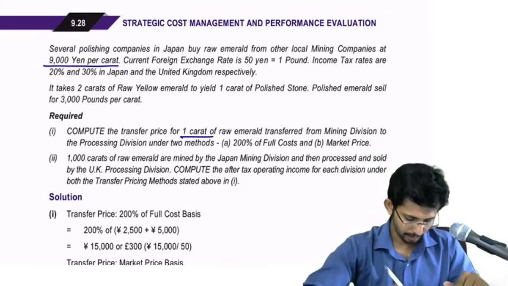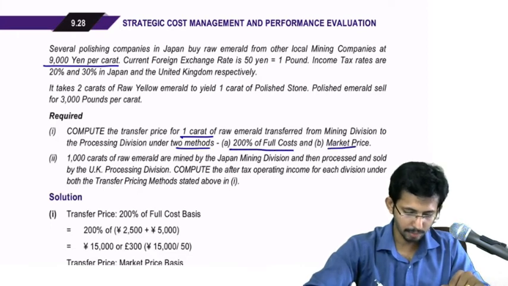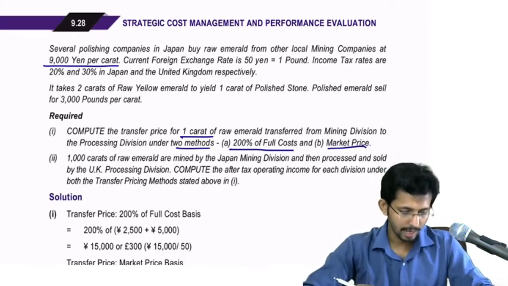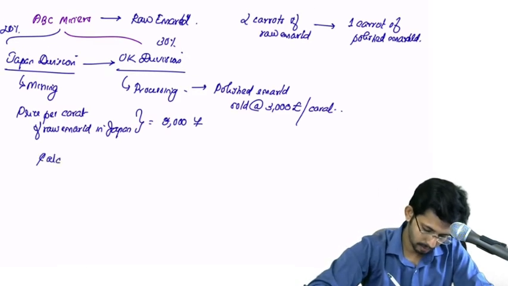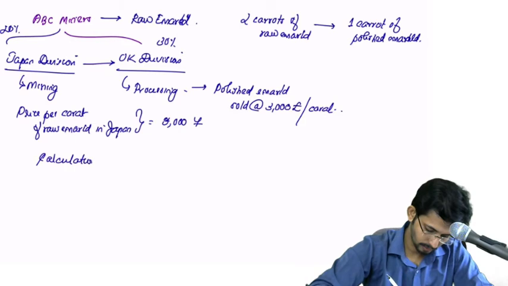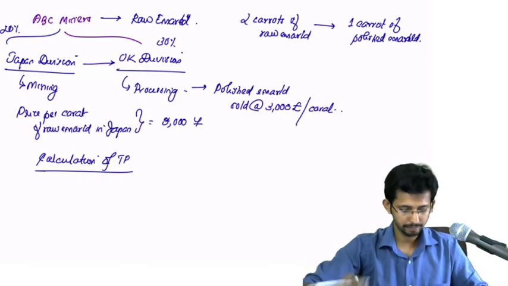Okay, mining division to the processing division under two methods, 200% full cost and market price. Okay, so calculation of TP. Okay, computation of TP.